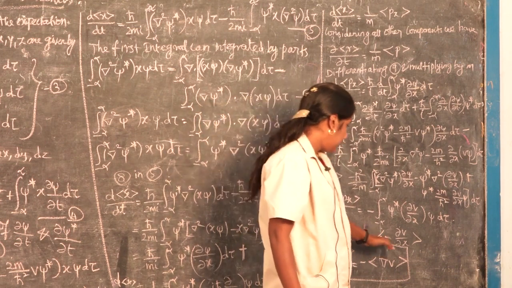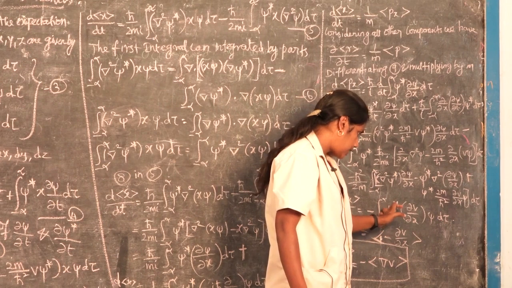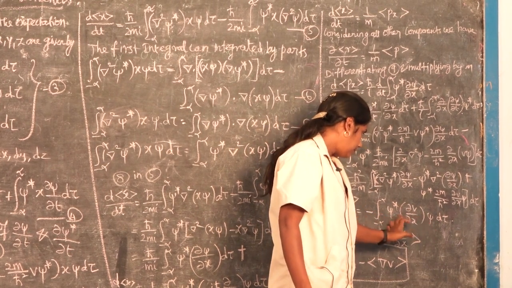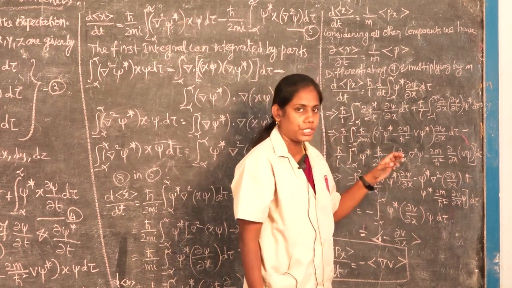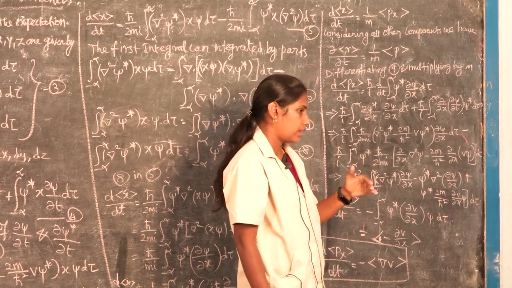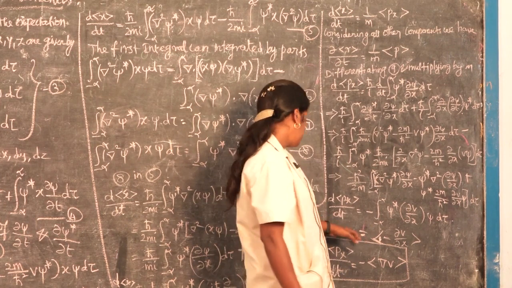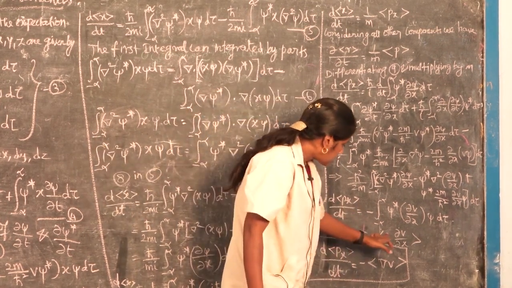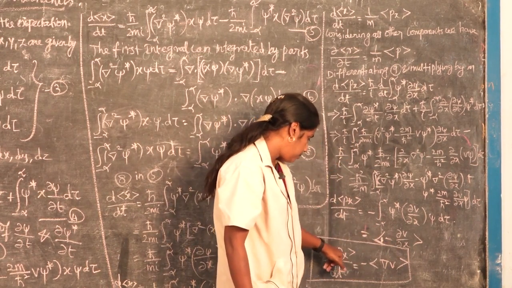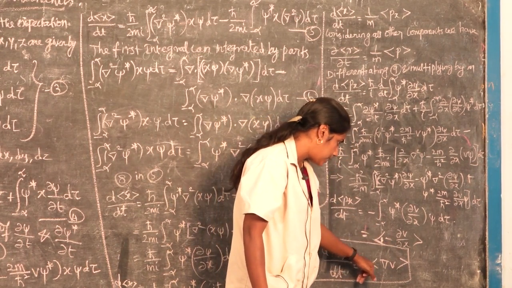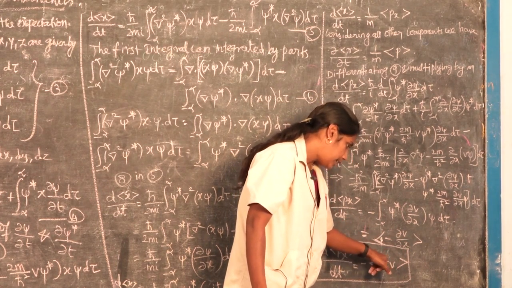This is minus ψ*. This is using the complex conjugate of ψ and ψ*. In between this we have ∂V/∂x, that is the varying potential in this coordinate x, which is nothing but force. So, this is written as an expectation value like the third equation. This is minus ∂V/∂x. Then we have finally d⟨px⟩/dt is equal to minus, this is ∂/∂x. This is used as the operator ∂ into V.